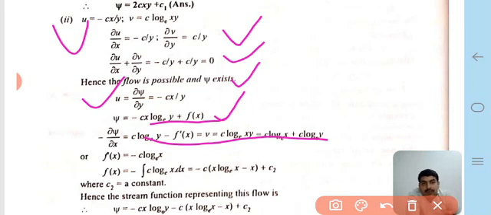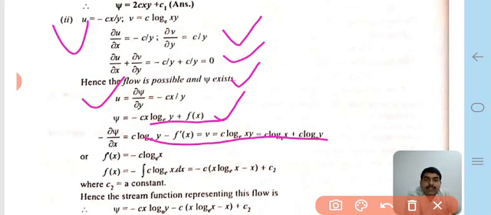Therefore v is equal to c log e xy, which is c log e x plus c log e y. Therefore f dash x is equal to minus c log e x.